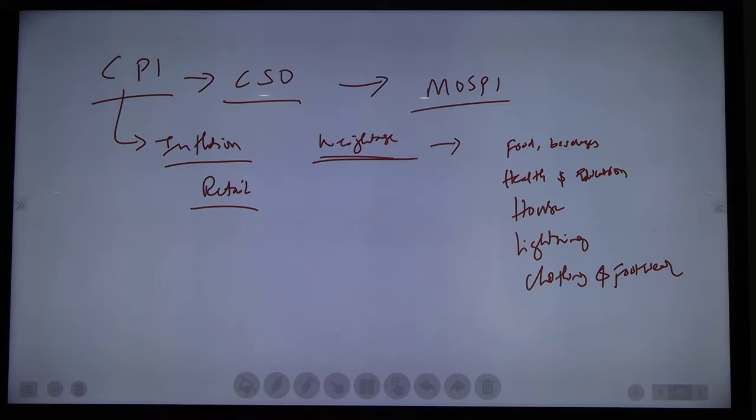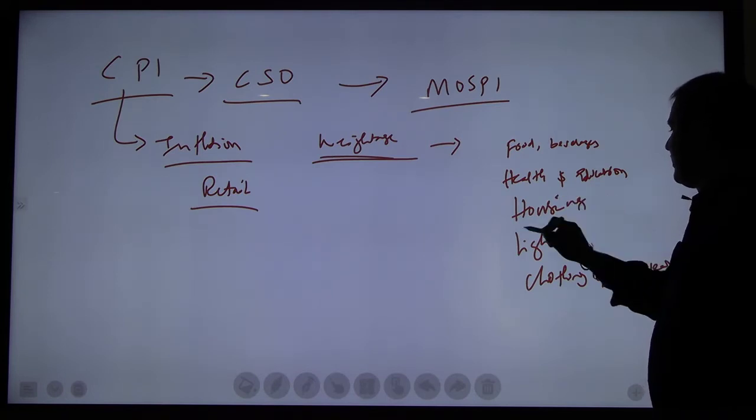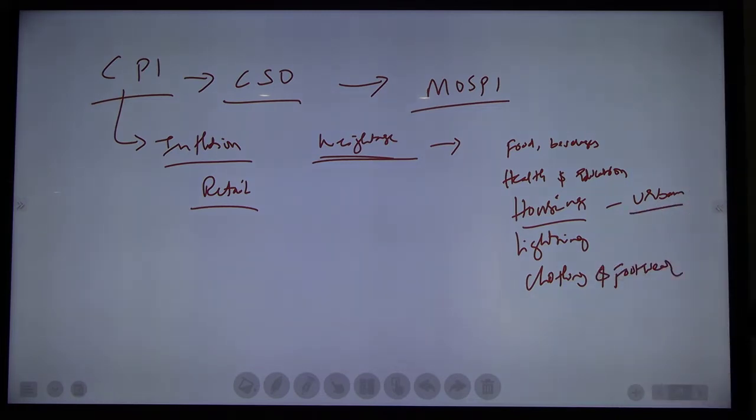Okay, and please remember, housing is there, right? Housing is for urban areas only, not for rural areas. Housing index is there, na? Inflation index, that is for urban area, not for rural area. Lighting, electricity.